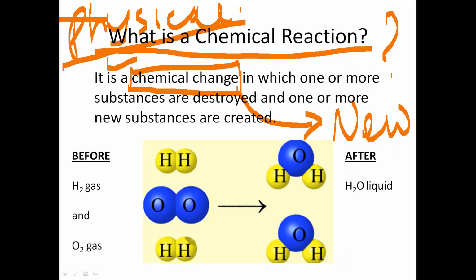Though you may see the physical change also producing different looking substance, but that different looking substance which is produced by physical change does not have different property. It preserves the property of original substance. Say when you freeze water, the water changes into ice, water into ice.